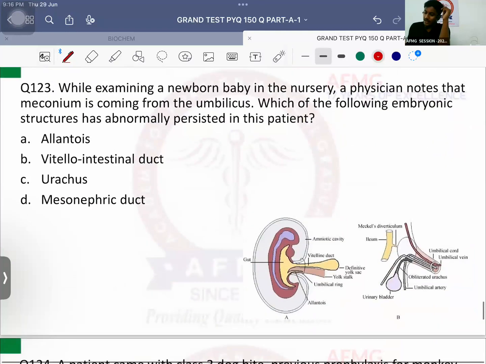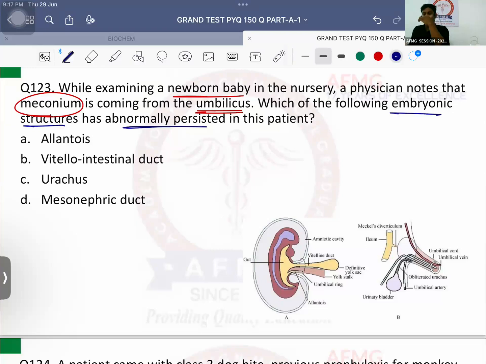Question number 123. While examining a newborn baby in the nursery, a physician notes meconium is coming out from the umbilicus. Which of the following embryonic structures has abnormally persisted in this patient? We know that usually, ये बहुत बार मैंने explain किया है. In the fetal life, there is an abnormal connection between the midgut and the umbilicus. Vitelline duct, also known as omphalomesenteric duct, that should obliterate or that should disappear after birth.